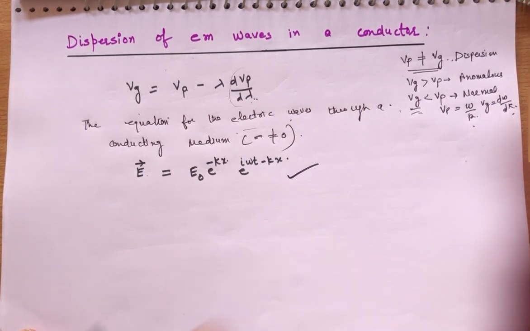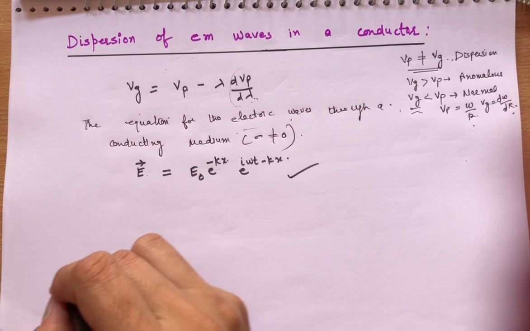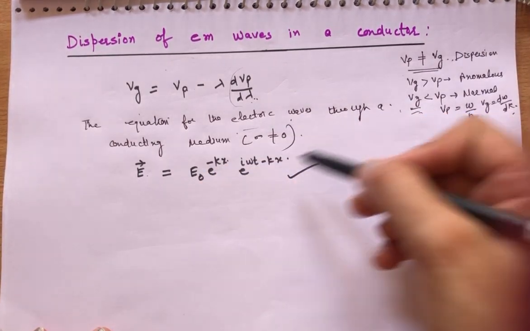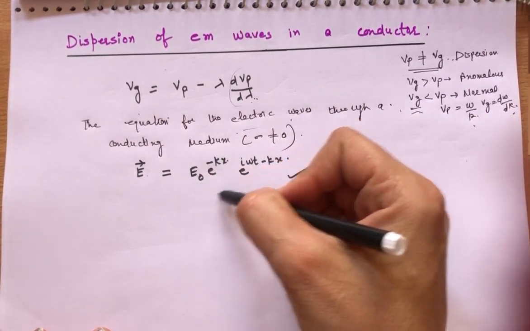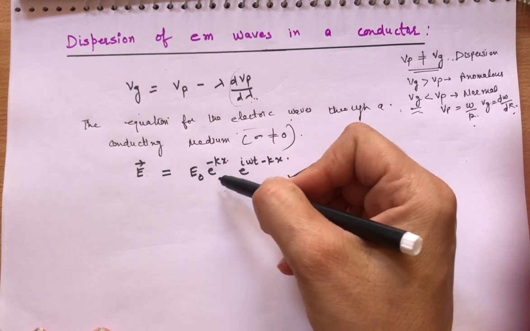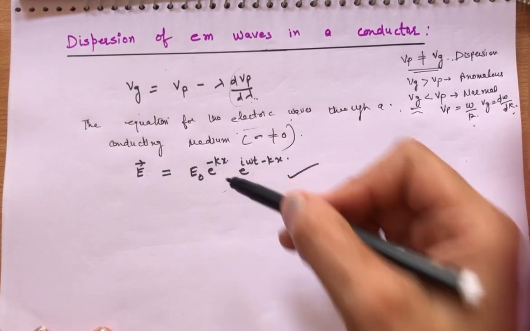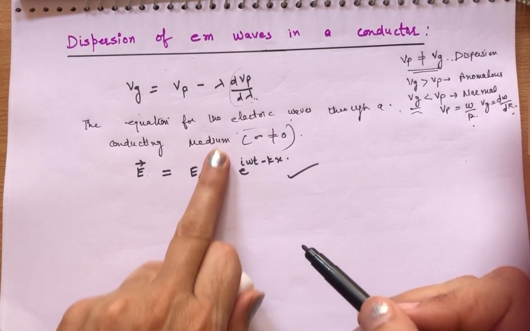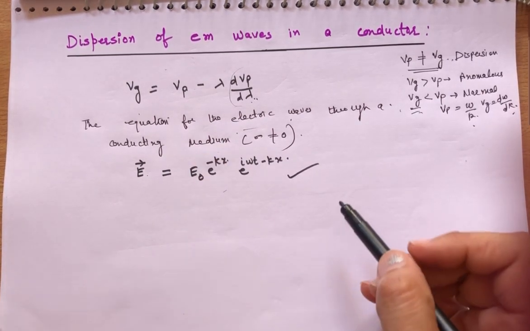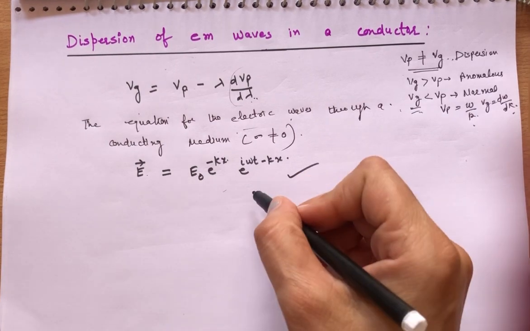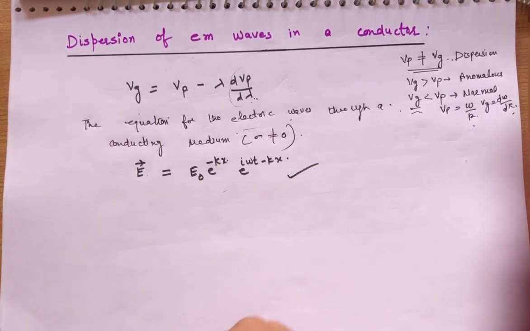Clear? This E naught term is the amplitude of the electric field. When sigma is equal to 0, we have only E naught; this exponential term is extra now. k is a propagation wave constant or wave number, that is a constant.